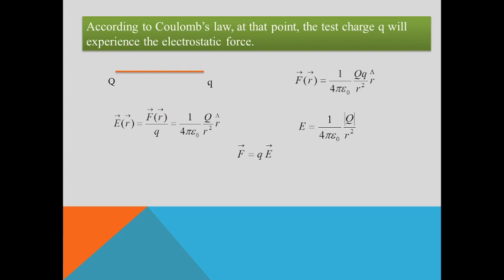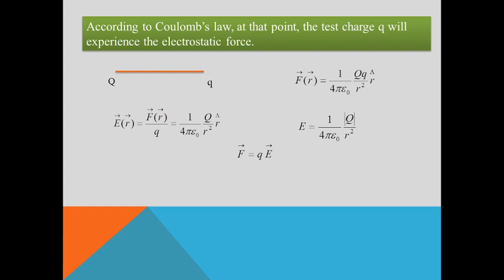Then the electric field is defined as the force per unit charge, F by q. If we substitute, the electric field is given by 1 divided by 4 pi epsilon naught, capital Q by r square. So this is the formula for electric field.